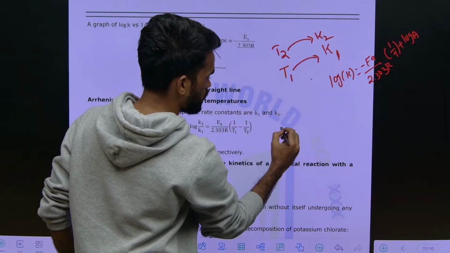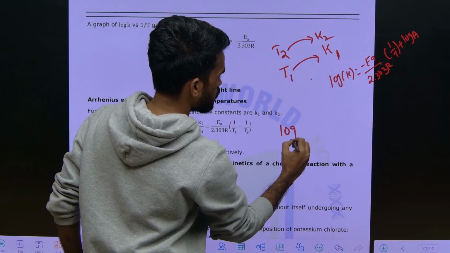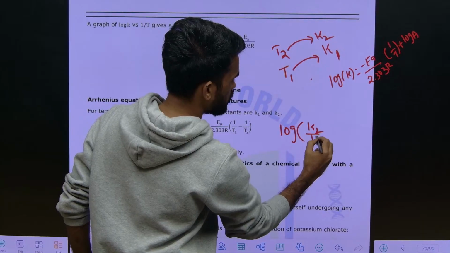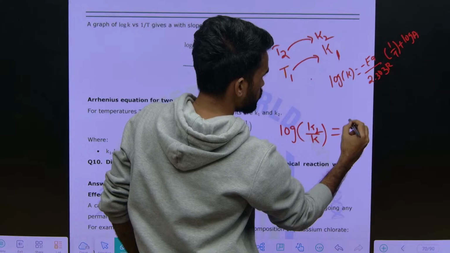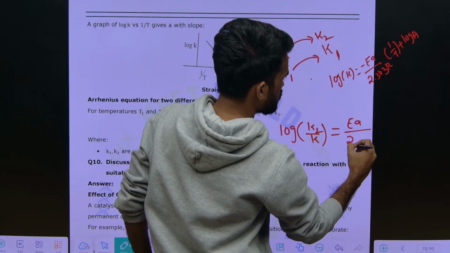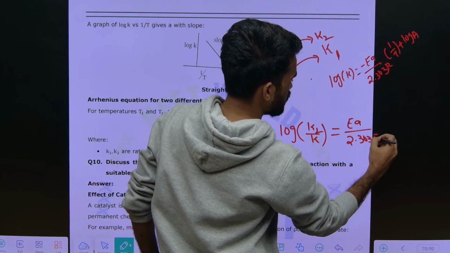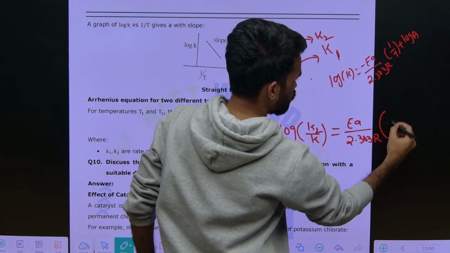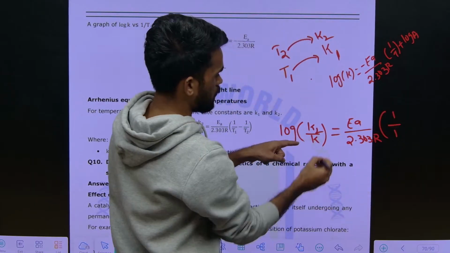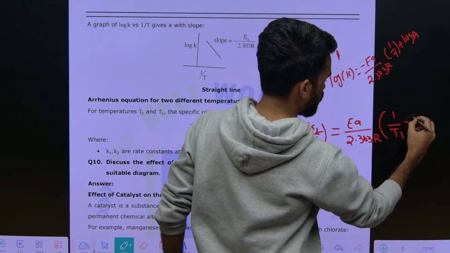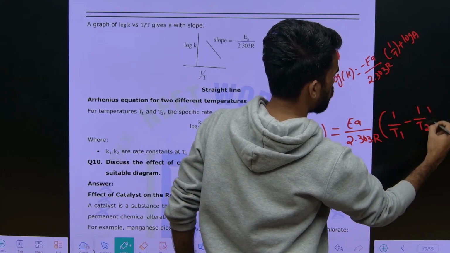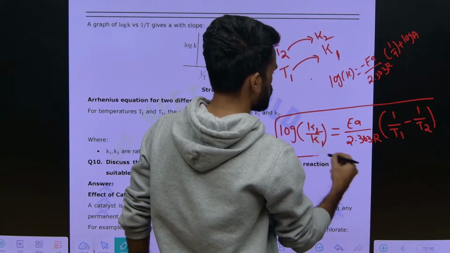Therefore you will get log K2 by K1 equals EA by 2.303 R times (1 by T1 minus 1 by T2). Okay, so this is the final equation.